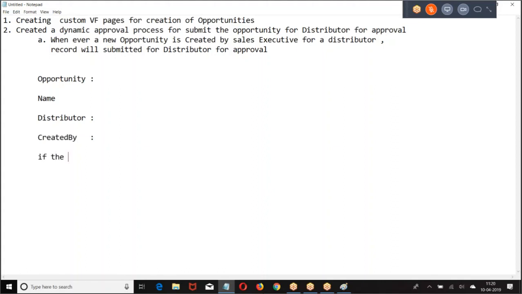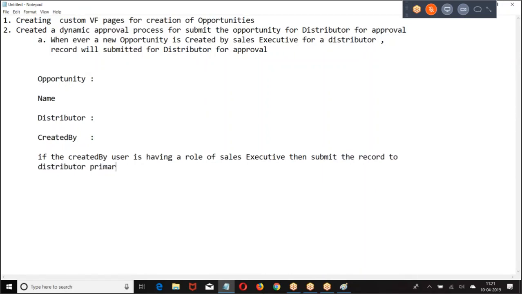If the created by user has a role of sales executive, then submit the record to the primary distributor.